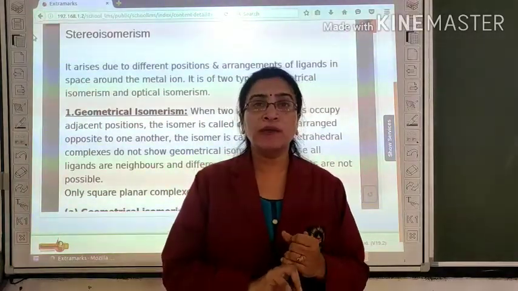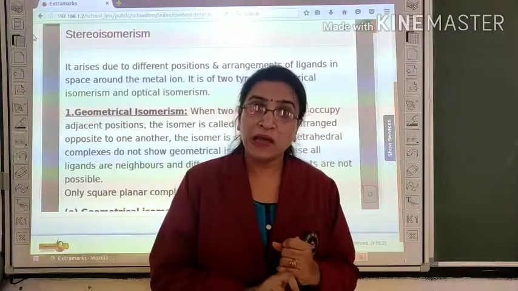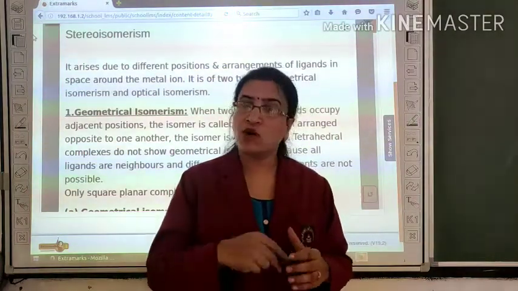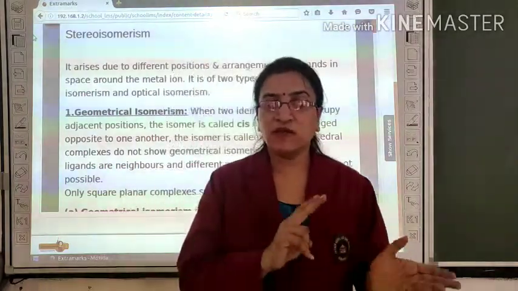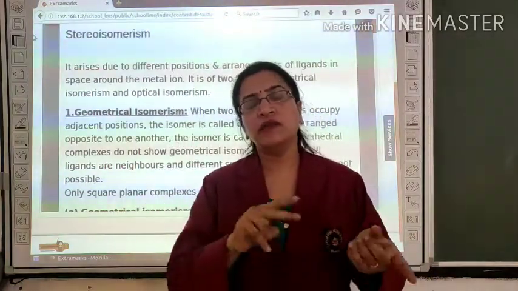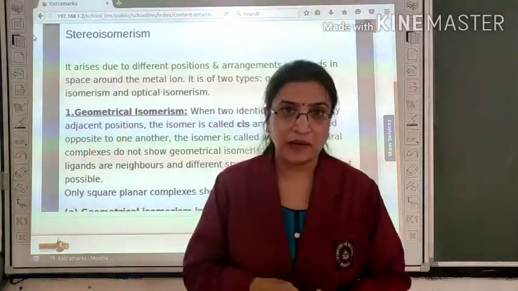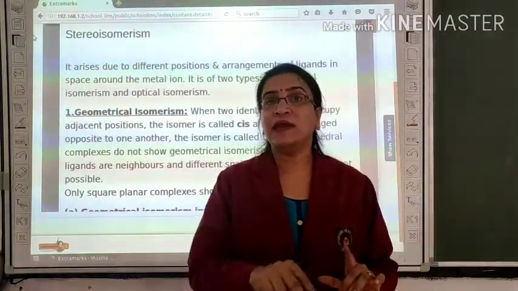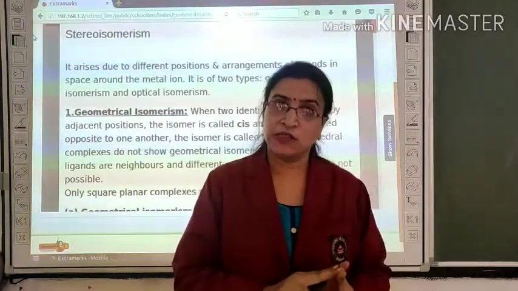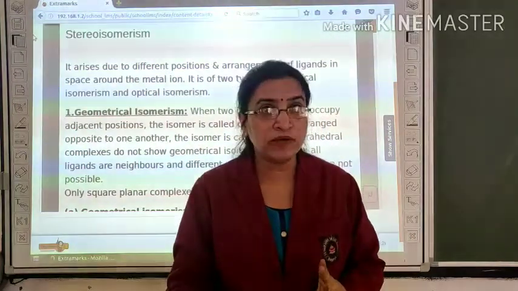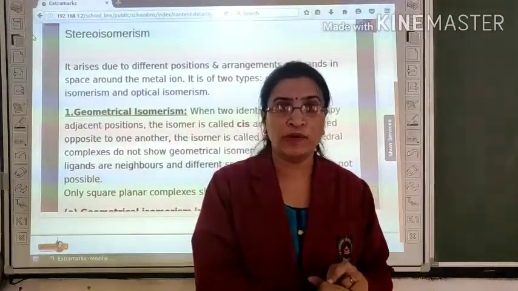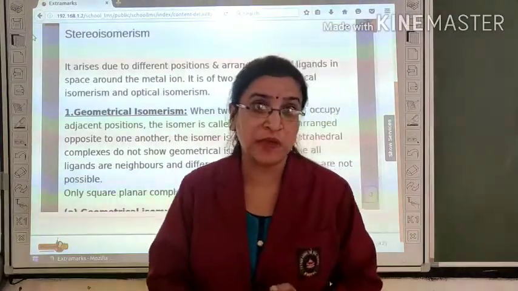And the compounds having coordination number 4 again show two types of structures: tetrahedral or square planar. If they have a square planar structure, then they show geometrical isomerism. If they have tetrahedral geometry, then they do not show geometrical isomerism. What is the reason behind it?